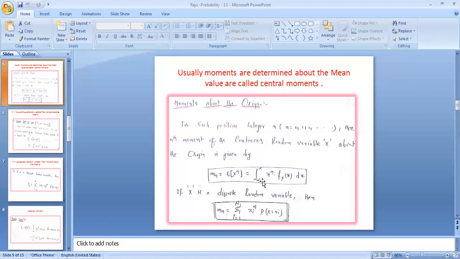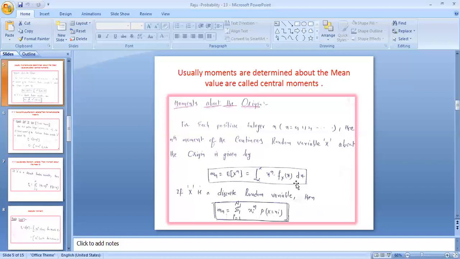Usually moments determined about the mean are called central moments. Moment about the origin is defined as calculating the mean or expected value with respect to the random variable x.